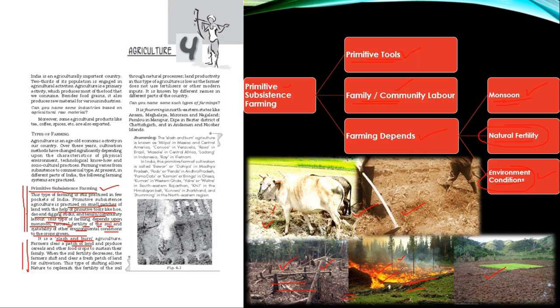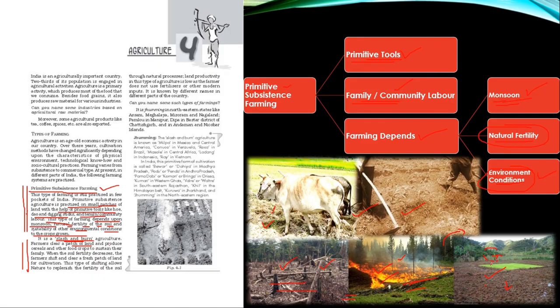Shifting refers to how this agriculture is practiced. When one patch of land is taken up, the slash and burn method is applied and it is cleared for agriculture. After 3 to 4 years, or maybe 5 to 6 years, once the land loses its fertility, the family moves on to another patch of land. That is why it was called shifting agriculture. There were many benefits at that time, because when the land is left fallow for a certain period, it helps the land regain its lost nutrients. That is why shifting cultivation was beneficial then.